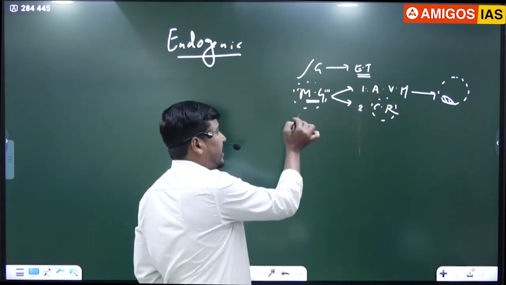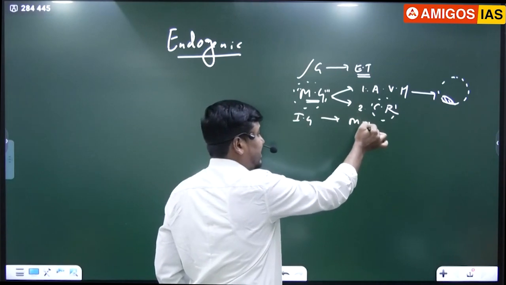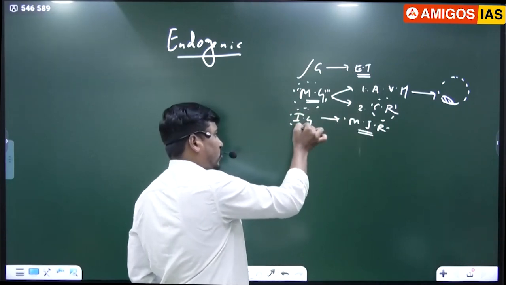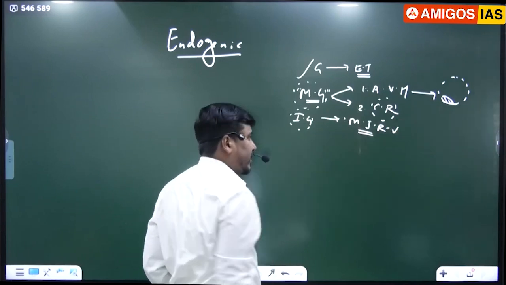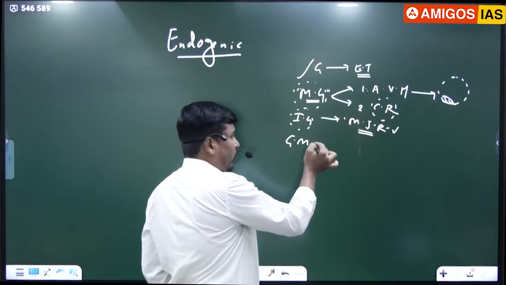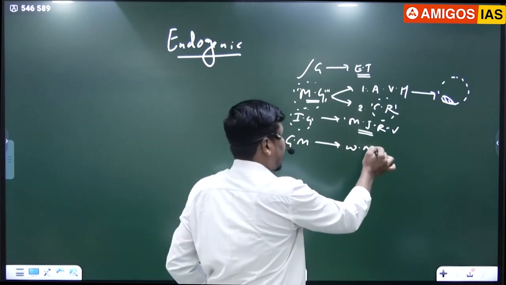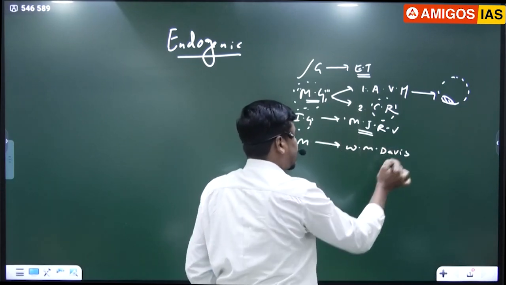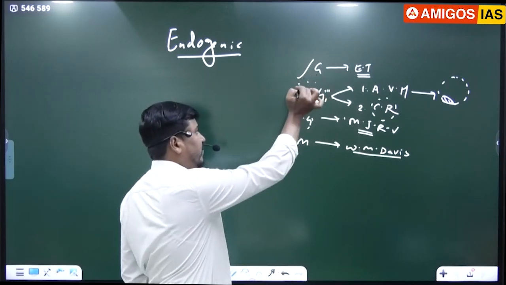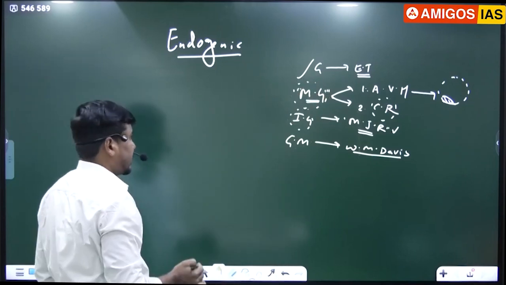And then we discussed Indian geography. Here Major James Rennell emphasized more on the study of Indian geography. That's why he is known as the father of Indian geography. And the term geomorphology was coined by a famous American geographer W.M. Davis. W.M. Davis is also known as the father of geomorphology, right?